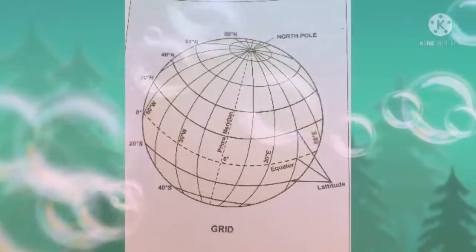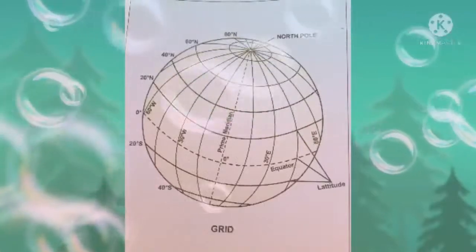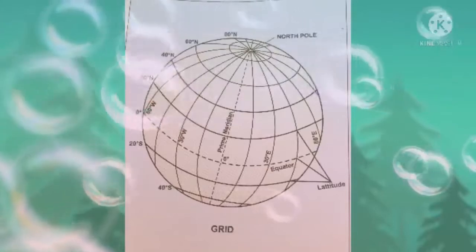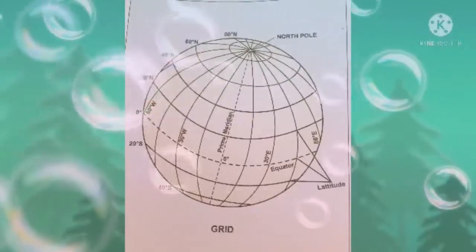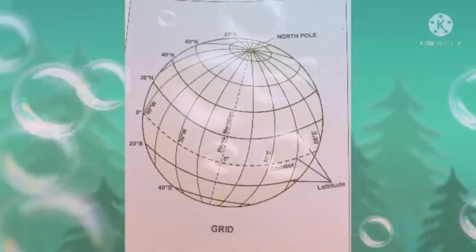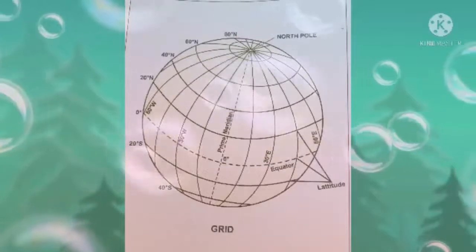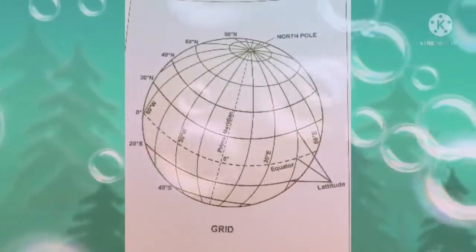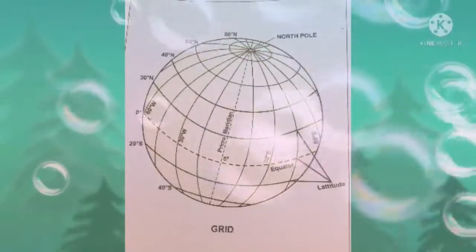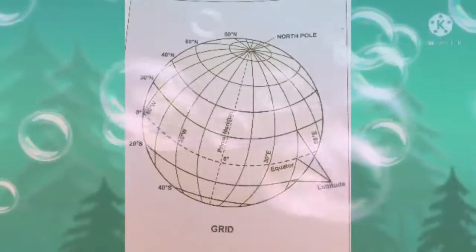Clear? Or do you understand? Once again I'll repeat: a set of lines. It may be a latitude line or longitude line, that is, it may be a horizontal line or vertical line, but they intersect each other on the globe to form what? Grid or grid system. Okay, a grid is a set of lines used to find the exact location of a place on a map or a globe. Clear, children? That is the third diagram.